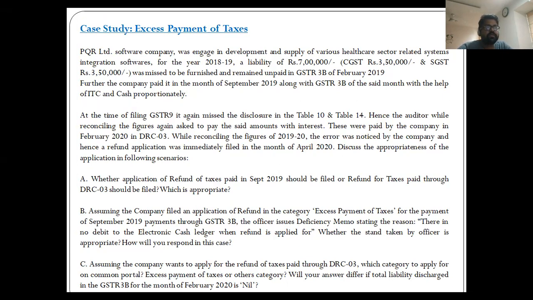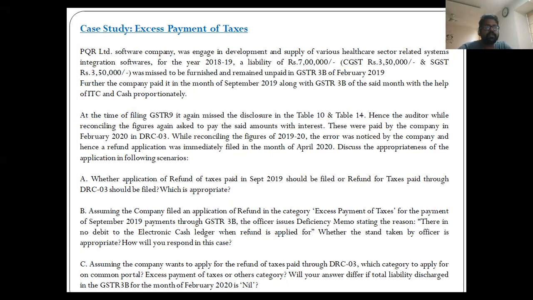But if we go to circular number 135, it clarifies that the issues which were raised in such manner have been clarified.